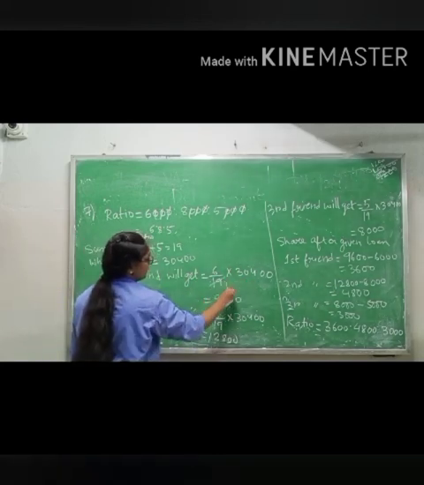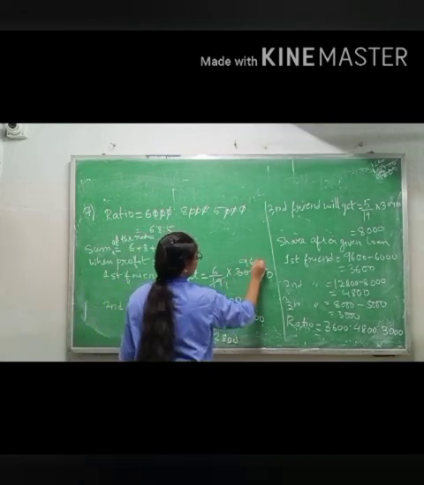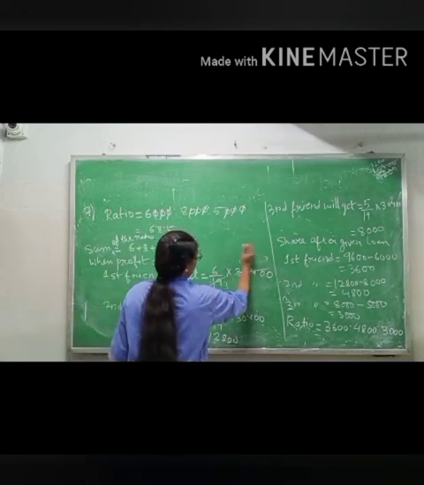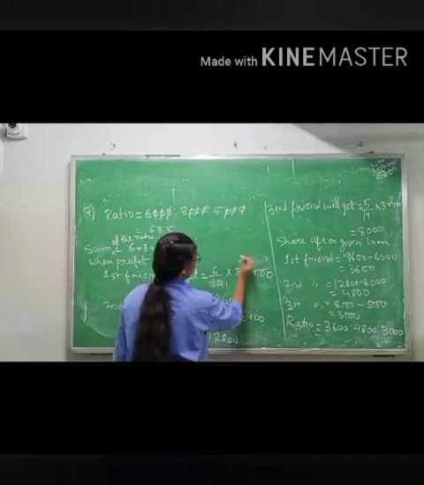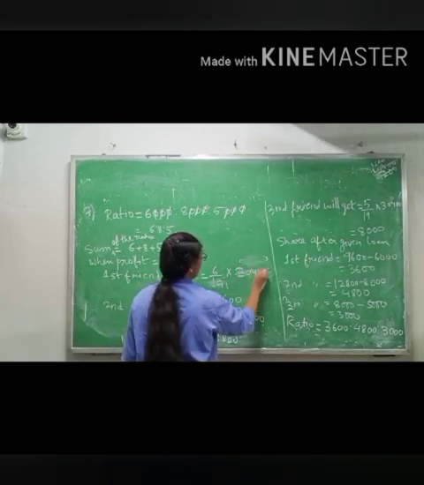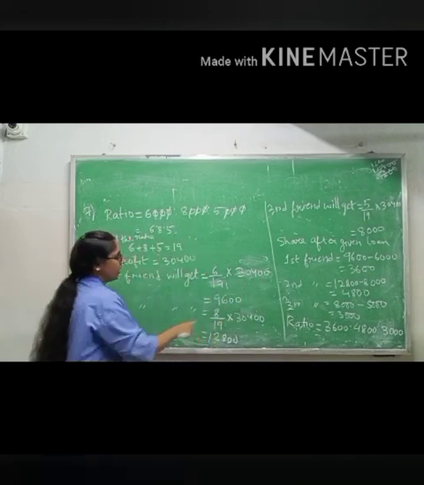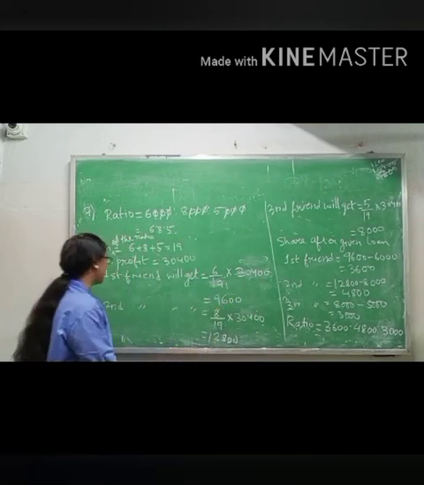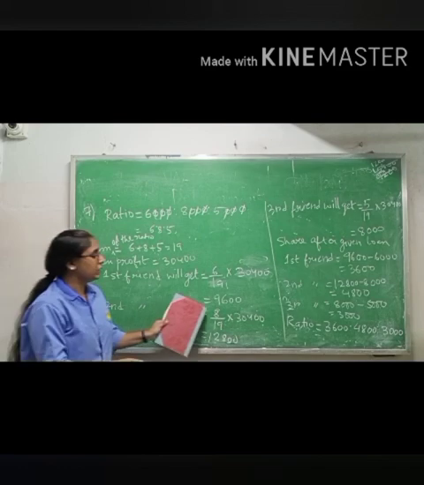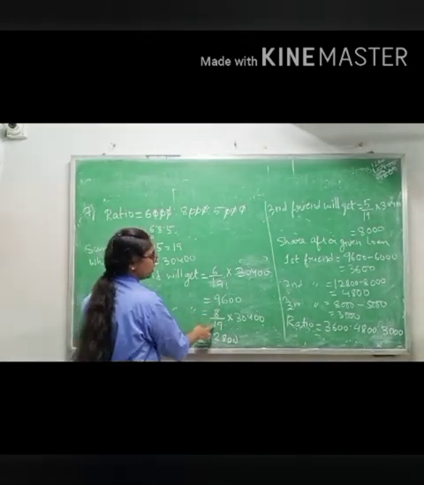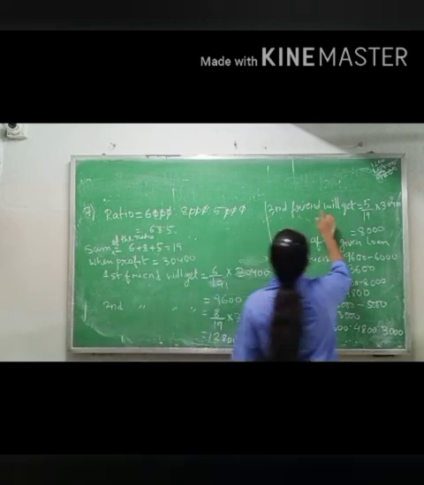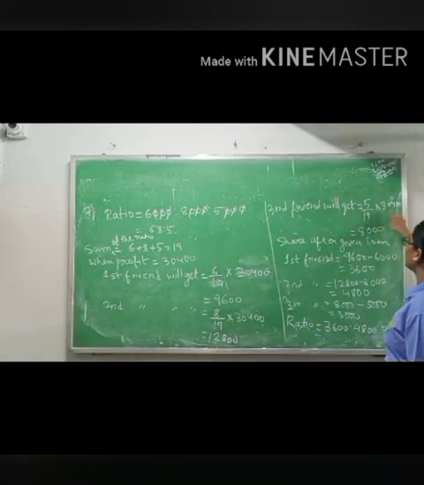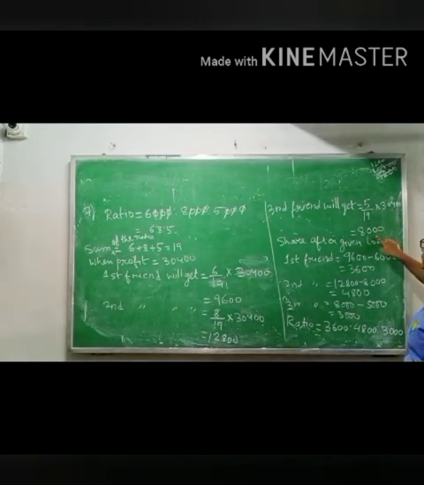In the 19 table, when you cut, you will get 9,600. Please cut it on your own. You know how to cut, so cut it and find the answer. 9,600 you will get. The second friend will get 8 by 19, where 8 is the ratio and 19 is the sum, into 30,400. The third friend will get 5 by 19 into 30,400. When you cancel, you will get the answer.